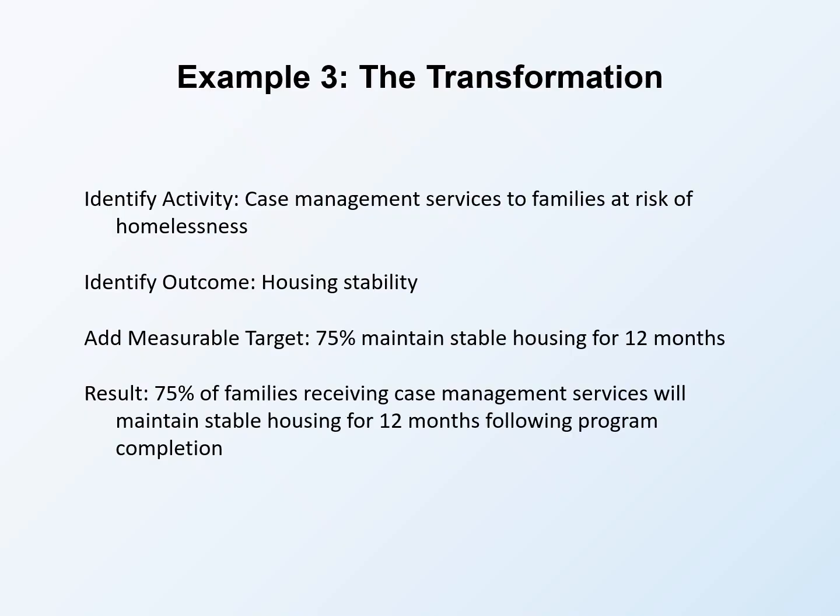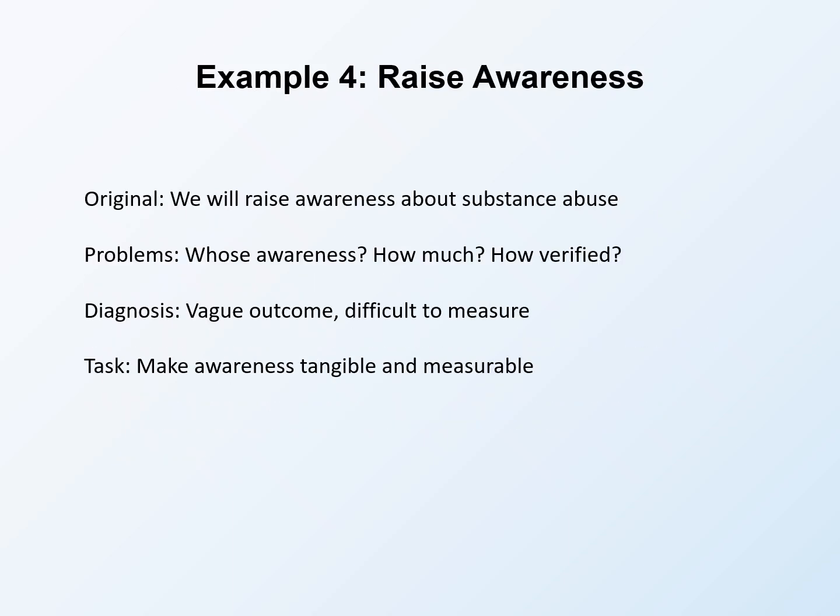The result is a proper outcome objective. 75% of families receiving case management services will maintain stable housing for 12 months following program completion. We measure the outcome, not the activity. Our fourth example is we will raise awareness about substance abuse. This is a common but problematic objective.